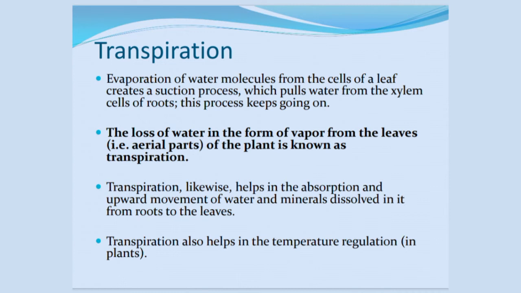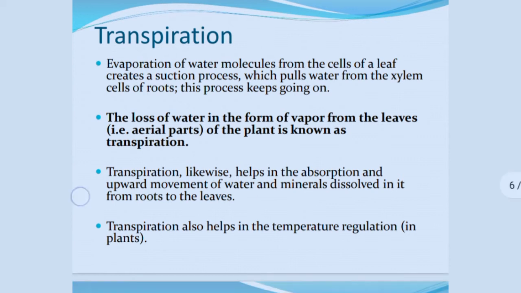Transpiration helps in the absorption and upward movement of water and minerals dissolved in it from roots to the leaves. Transpiration also helps in temperature regulation in plants. You know that temperature regulation is a very important process. Our blood helps to maintain our body temperature. In plants, temperature is regulated by the process known as transpiration. Now you know what transpiration is: the loss of water in the form of vapor from the leaves of the plant.